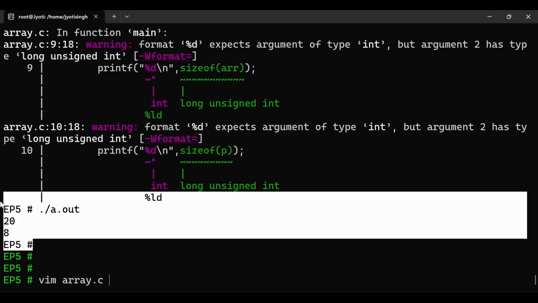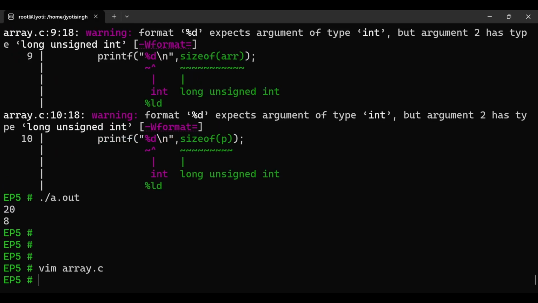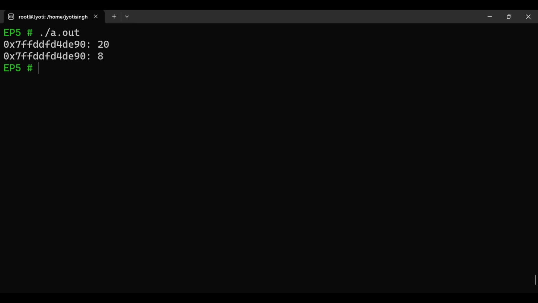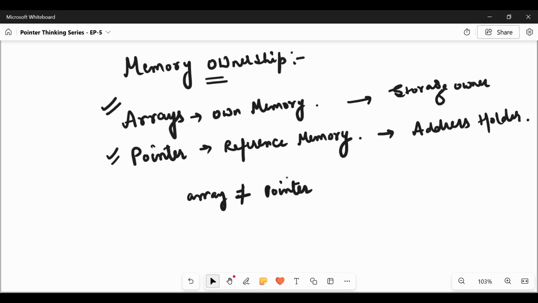Let me print the address as well. Let us see the output. We see that the addresses are the same but the sizes are different. This is the difference between array and pointer, the way they own the memory. So arrays are storage owners, whereas pointers are just address holders. Never think that an array is a pointer. The array owns the memory, whereas the pointer stores addresses.